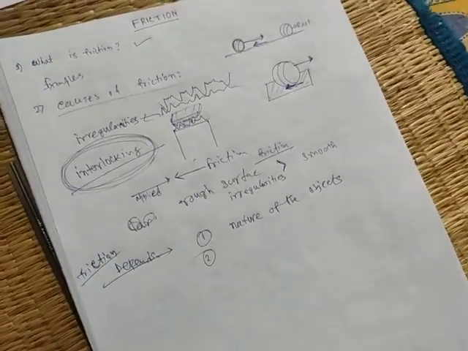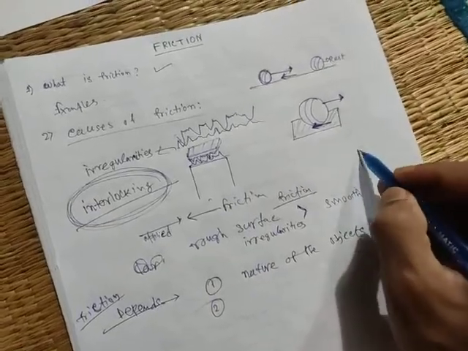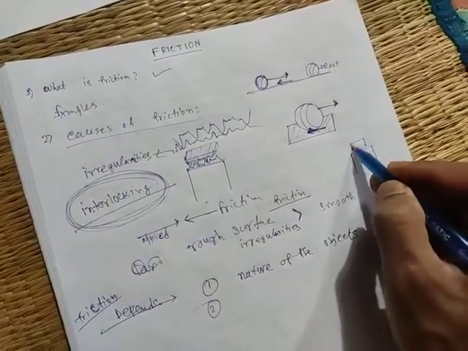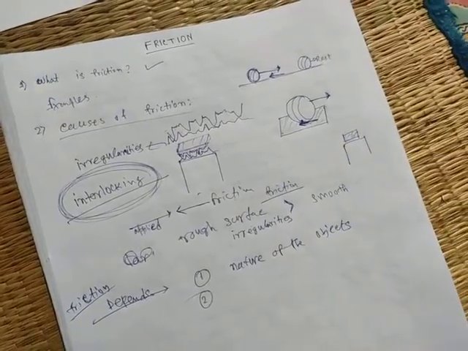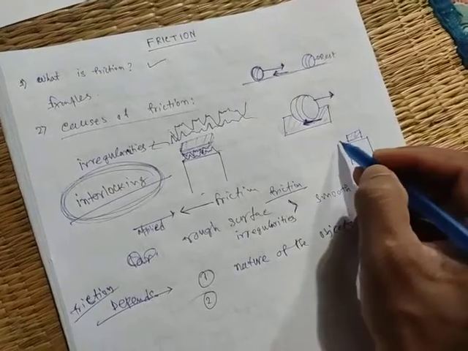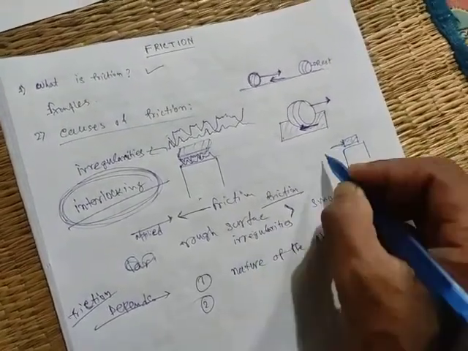Next, suppose this is a table and there is a brick on the table. Now, if you try to move this brick, then we have to put some force, which is F1.